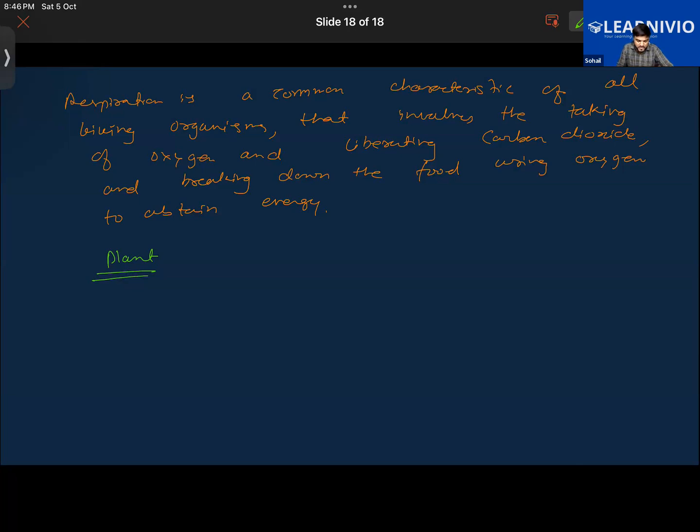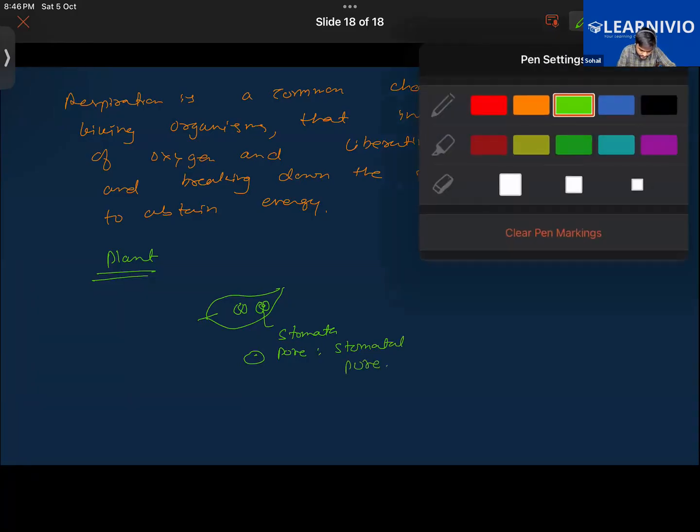So these are the tiny pores present on the surfaces of the leaves. These are the stomata, and the stomata have tiny pores. What do we call the pores present in it? They're called stomatal pores.